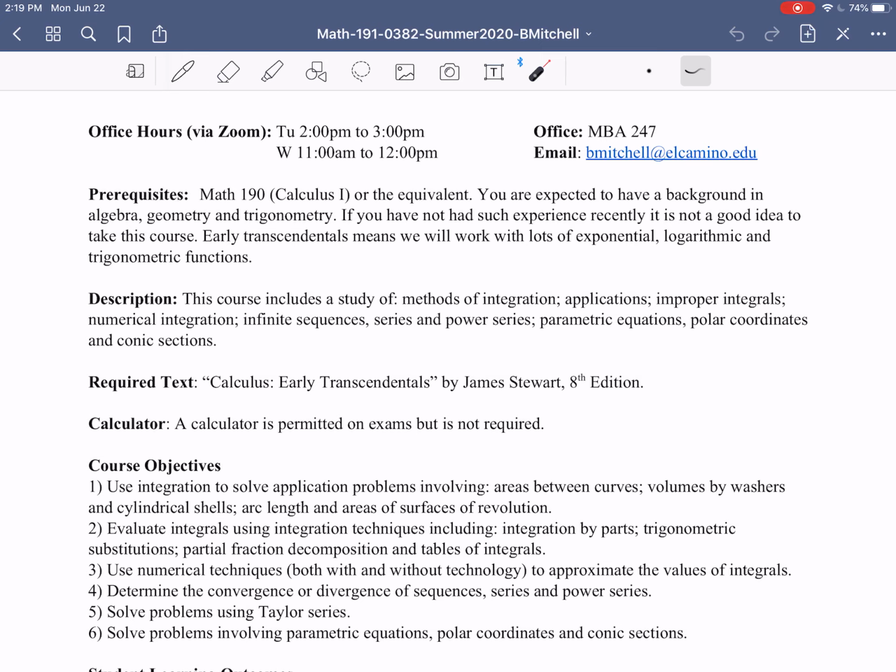And third and finally, it's also a good idea to have this textbook because as you are getting more and more advanced mathematically, it's becoming more and more important to make sure you're comfortable reading mathematical texts. And this Stewart book is still pretty introductory in terms of how it's written. So it's a great start to get comfortable reading through a mathematical textbook, reading how they write about examples, reading about how they write proofs and things like that. So definitely make sure you have access to this textbook.